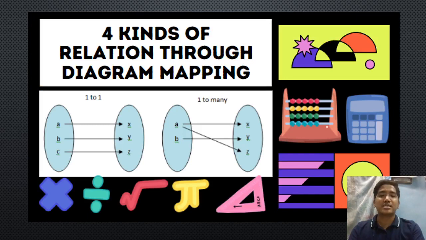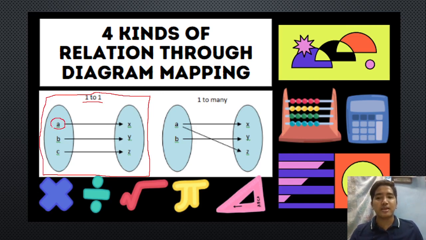So in this presentation, I will show you the four kinds of relation through diagram mapping. Okay? So first one, we have here the one-to-one relation. In our diagram mapping, to present a one-to-one relation, as you can see, our domain A has only one range, which is X. A is to X, B is to Y, then C is to Z.